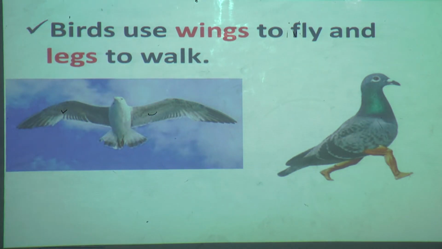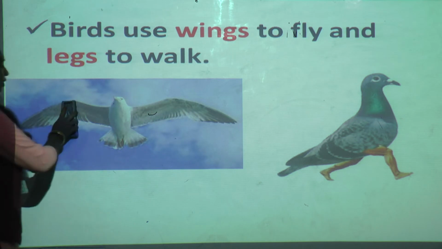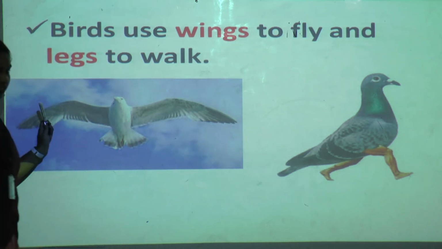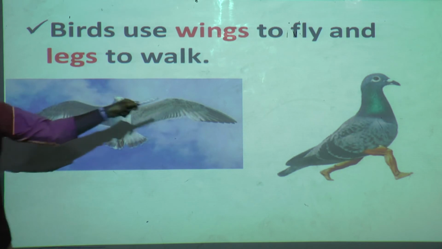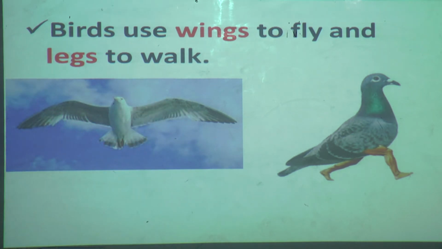So they can move from one place to another place to search for food in two ways. First with the help of wings, and the second way is with the help of legs. Interesting, na? If there are any birds near your house, try to observe how they fly with the help of wings and how they walk with the help of their legs.